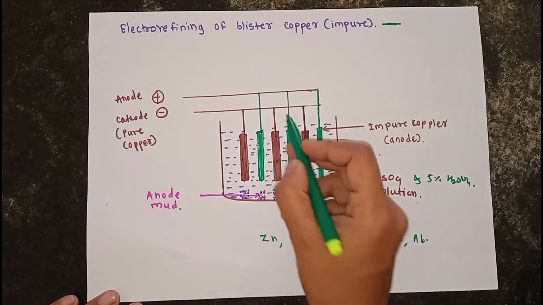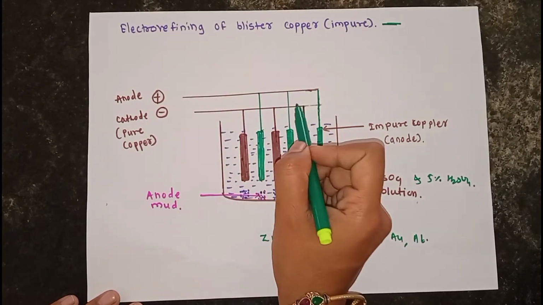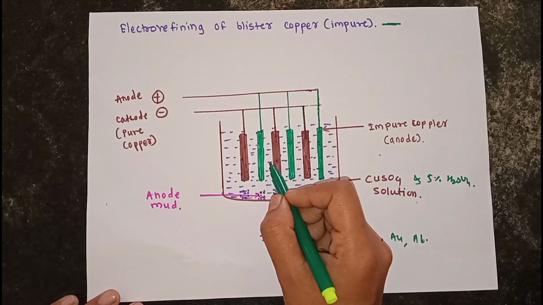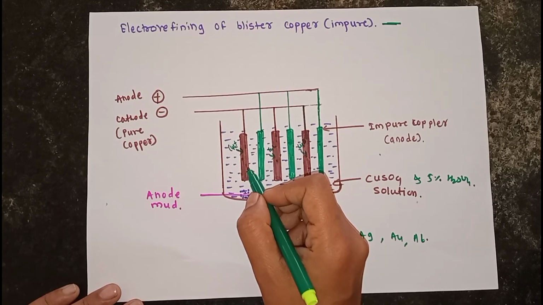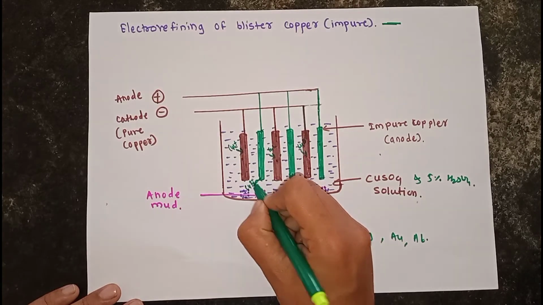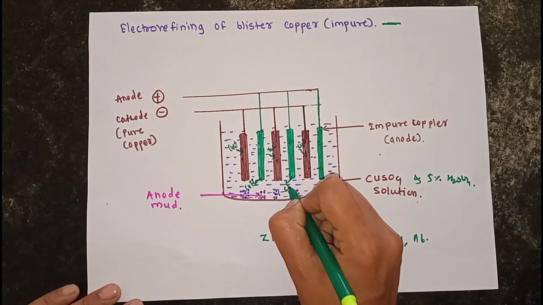At proper voltage, when the electric current passes, Cu2+ ions are discharged into the electrolyte solution.